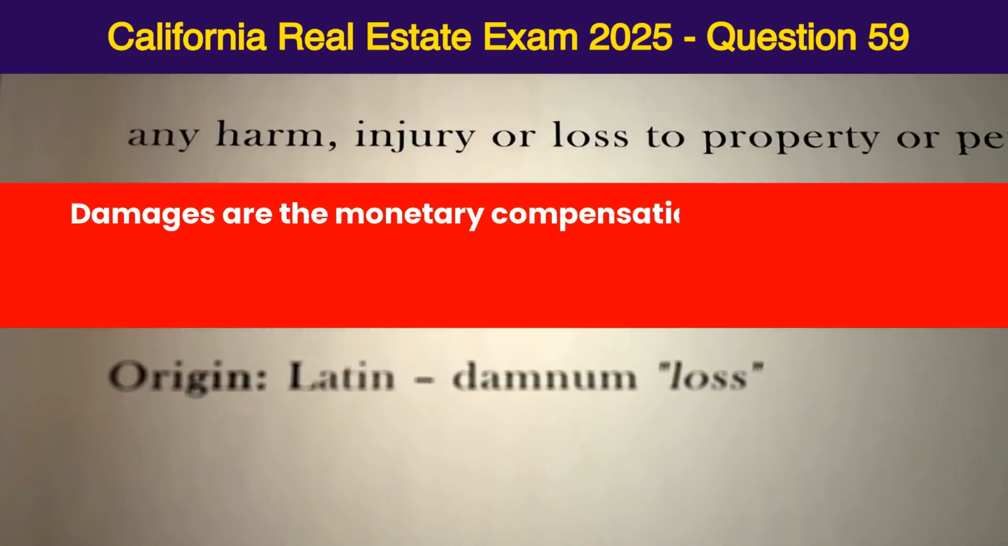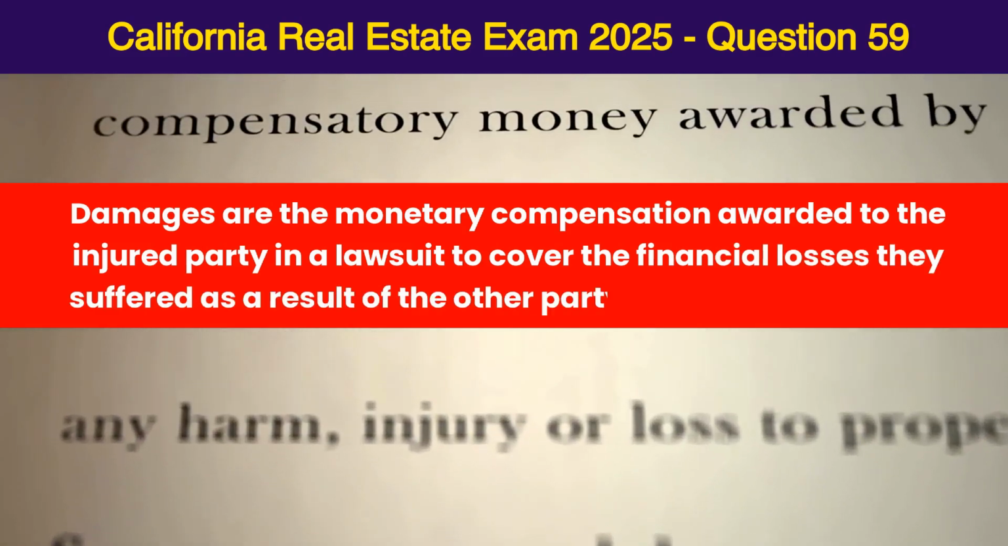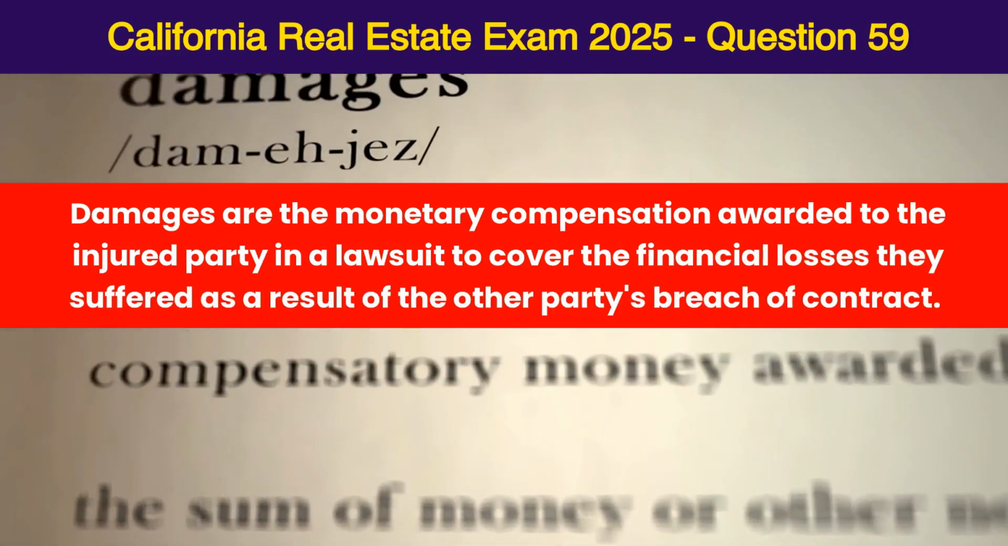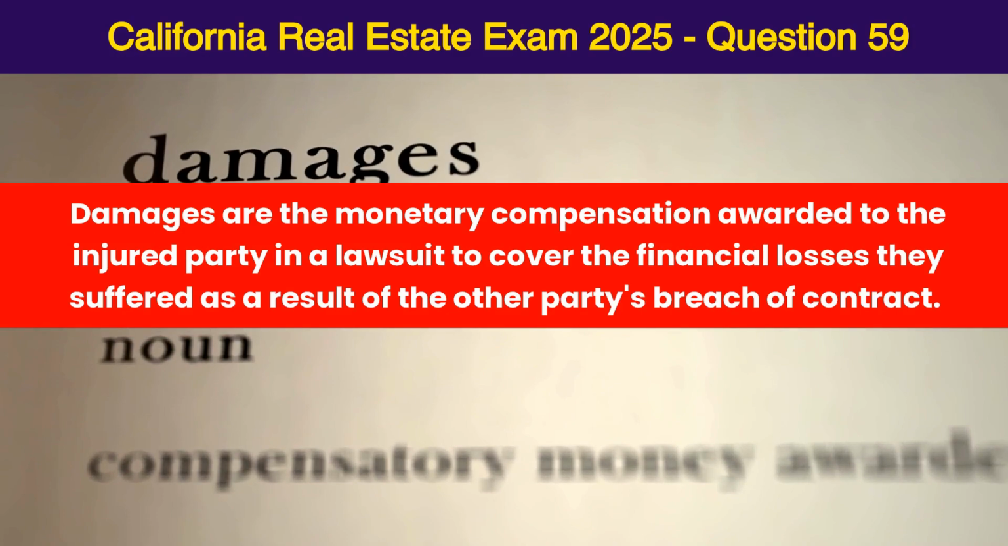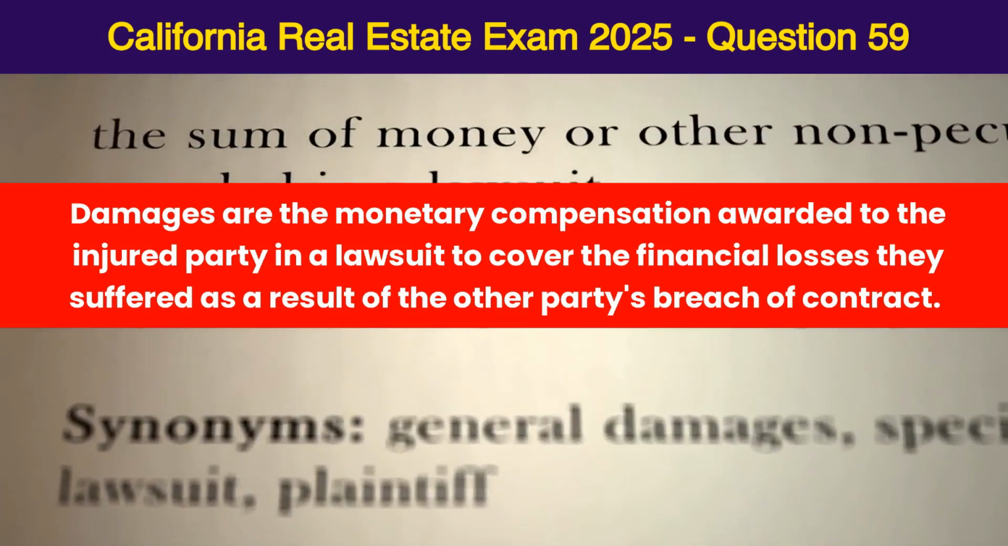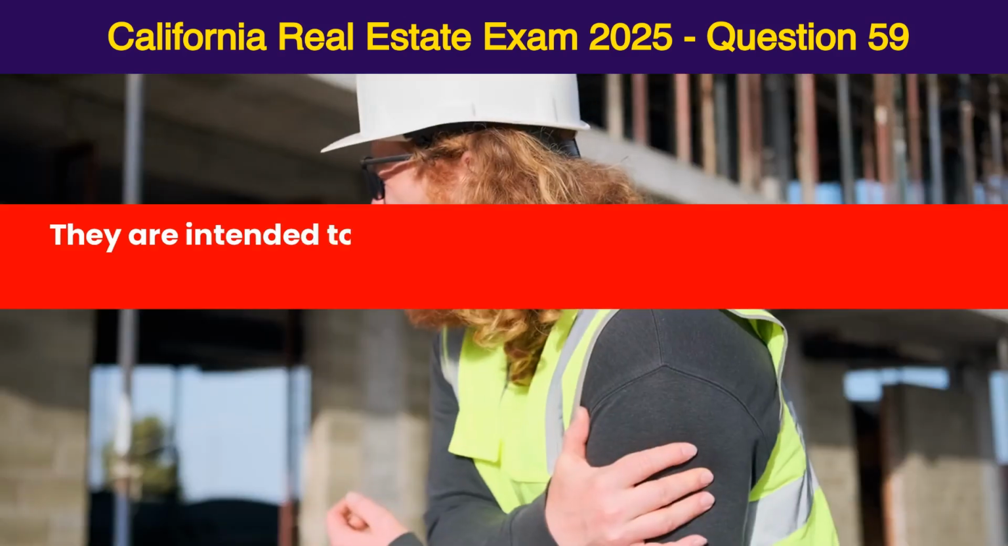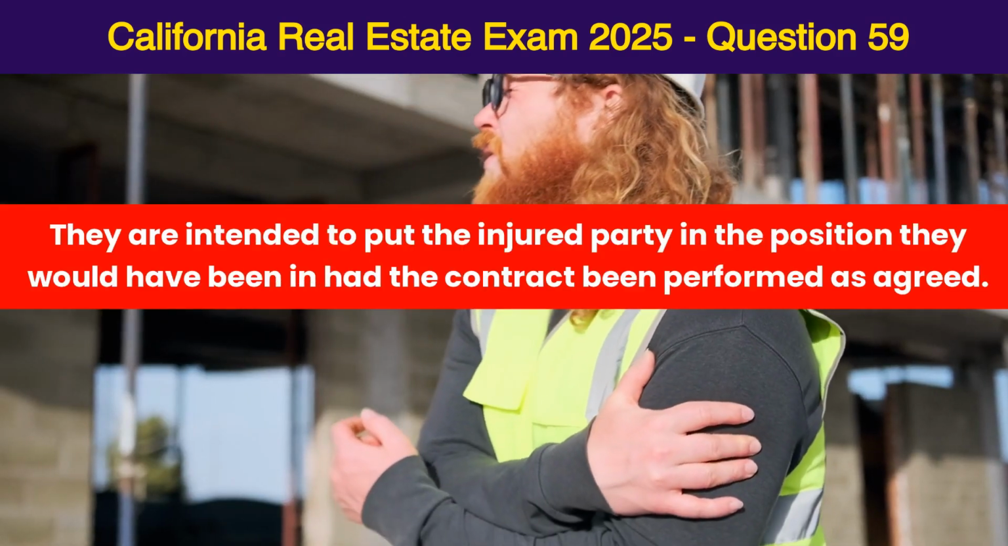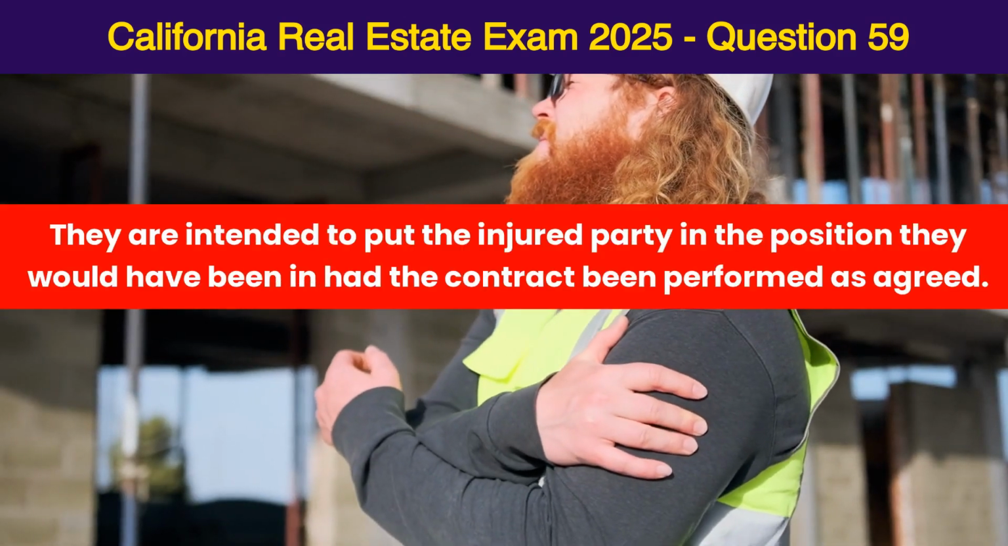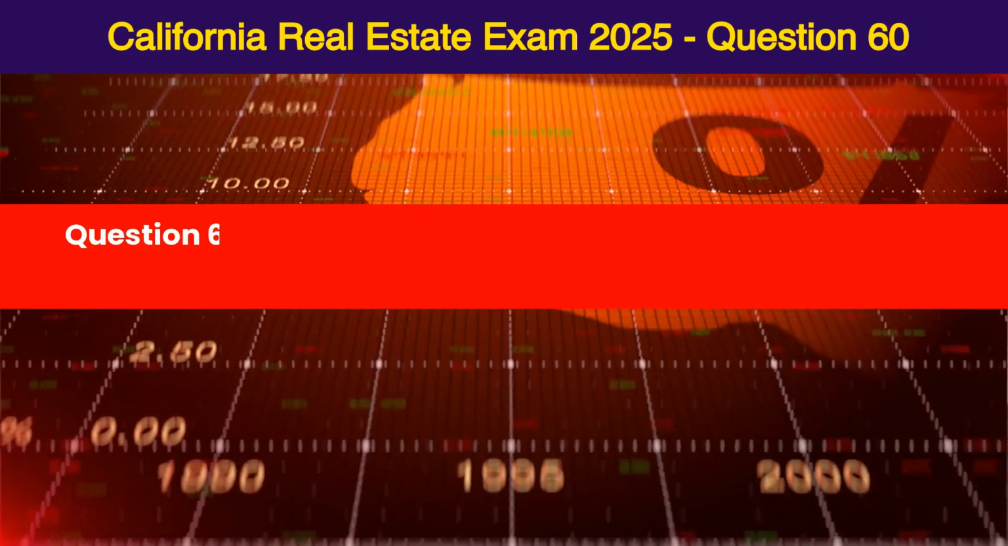Damages. Damages are the monetary compensation awarded to the injured party in a lawsuit to cover the financial losses they suffered as a result of the other party's breach of contract. They are intended to put the injured party in the position they would have been in had the contract been performed as agreed. Question 60.